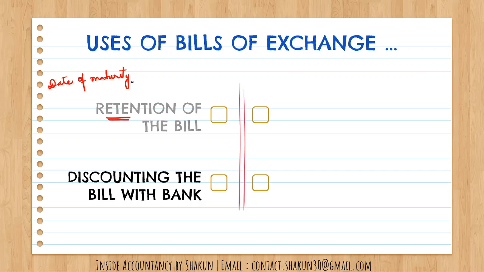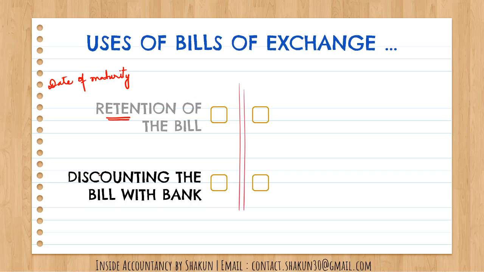Next is discounting the bill with the bank. So there might be a possibility that the drawer is in need of immediate funds and he cannot wait for the due date, and he needs the fund right on the day the sale was made. So he has an option of discounting the bill with the bank, where the bank will give the money to the drawer after charging certain discounting charges, and the money will be received by the drawer.